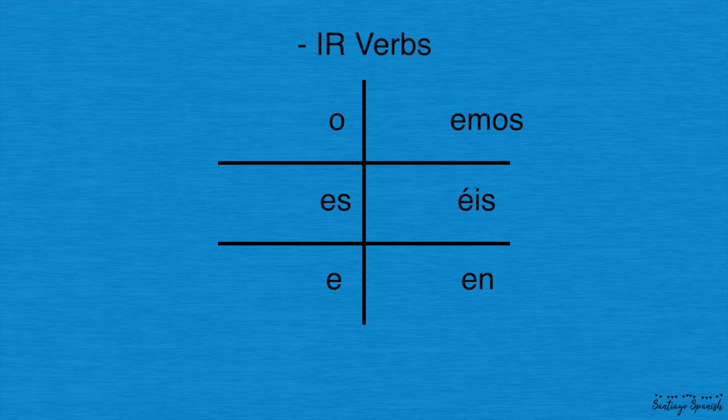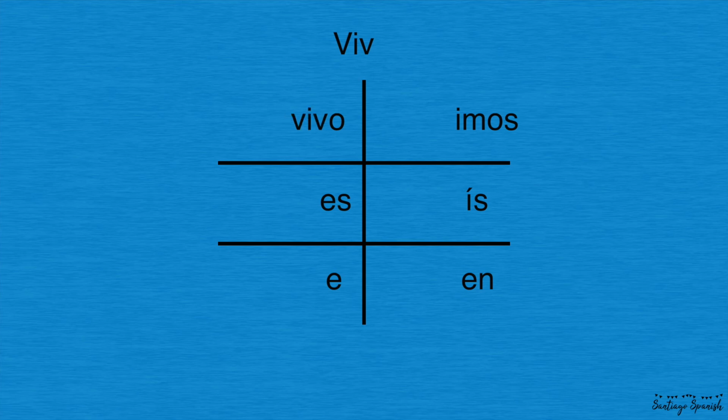Then we take our ER chart to remember our IR chart. Most of the endings are the same, except for the nosotros, and if you want to remember it, the vosotros. For the nosotros, you just replace the E with an I. So for vivir, our IR verb, we would take off the IR and we would get viv, V-I-V, and that's our stem. Then we're going to add the IR endings. Vivo, I live. Vives, you live. Vive, he or she lives. Vivimos, we live. And viven, they live.